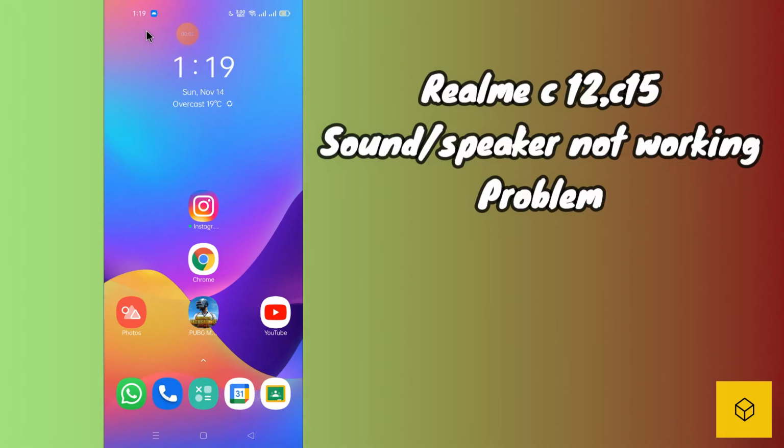In this quick tutorial I will show you how you can fix Realme C12 or Realme C15 speaker not working problem or sound problem.